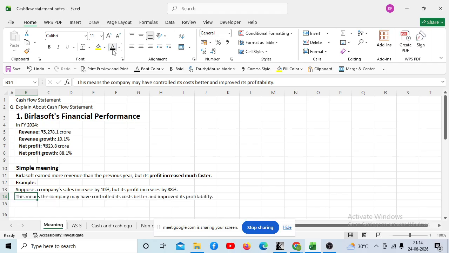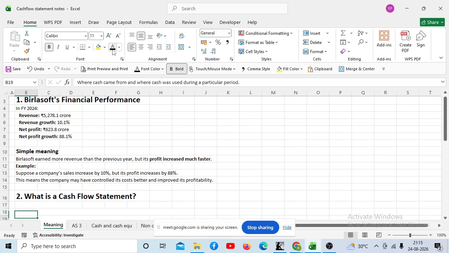This means the company may have controlled its cost better and improved its profitability. This shows that they must have controlled their cost, and that's the reason their profitability has increased. Okay, now we will see the next part.